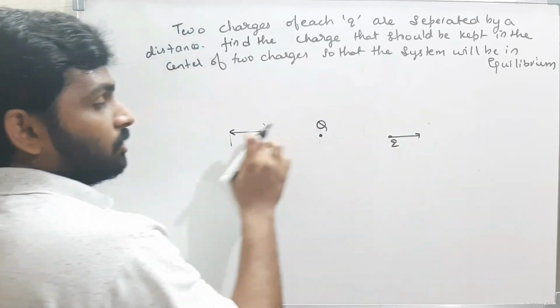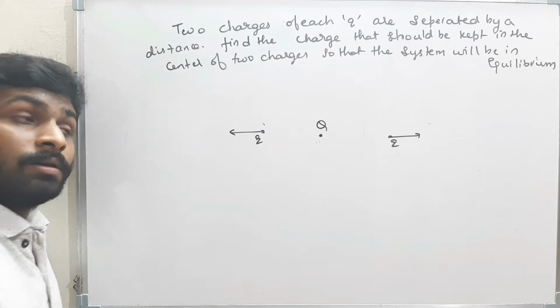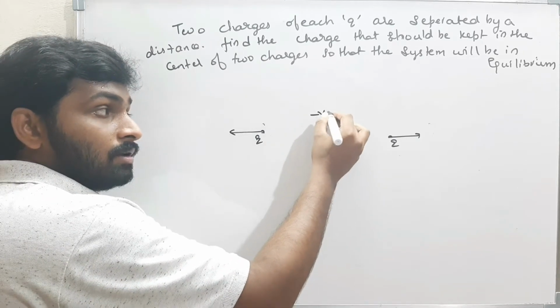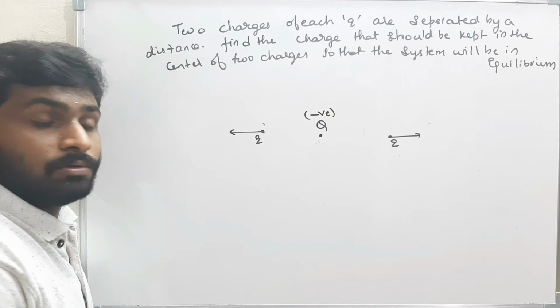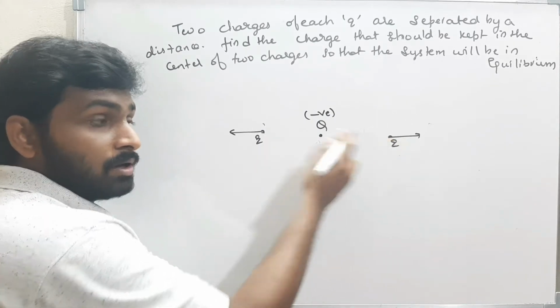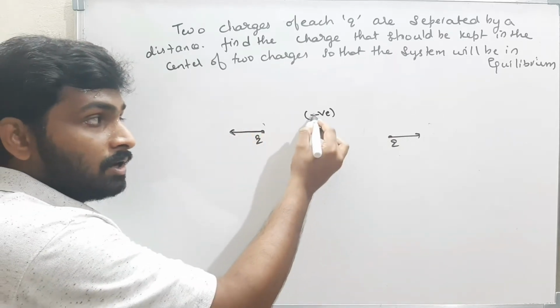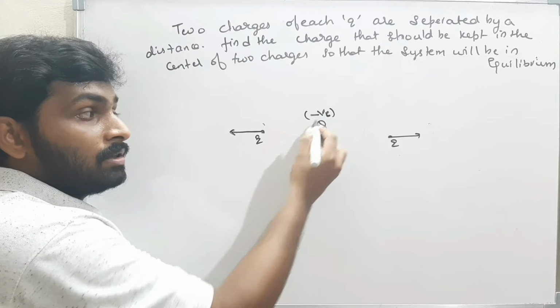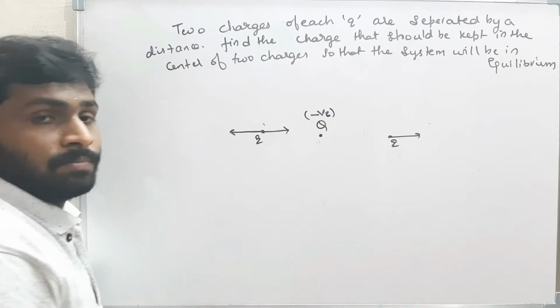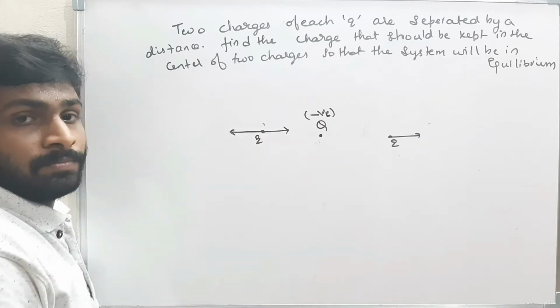Capital Q must be positive or negative. Think. It must be negative. Why must it be negative? Because of this Q, there is some force in this direction. And if it is a negative charge, then only the force on this will be in this direction, because of this repulsion and because of this negative charge, attraction.